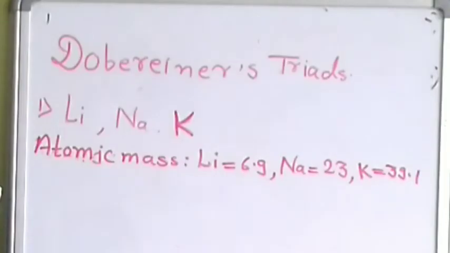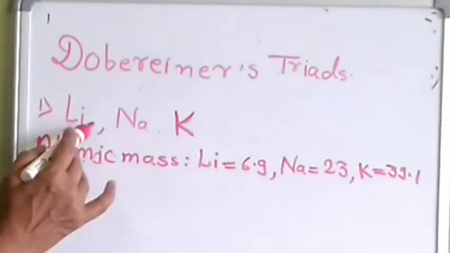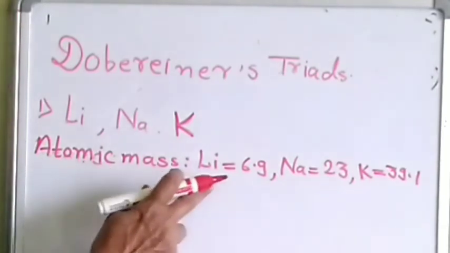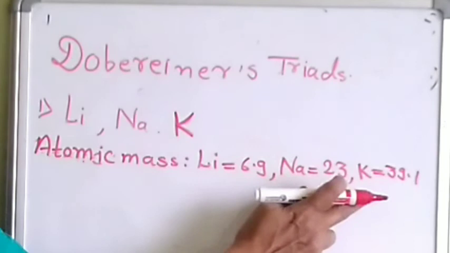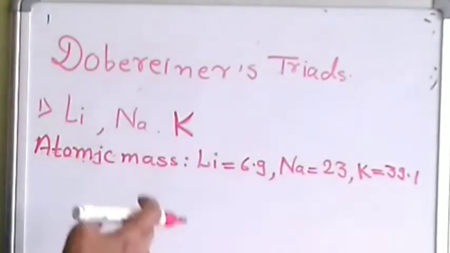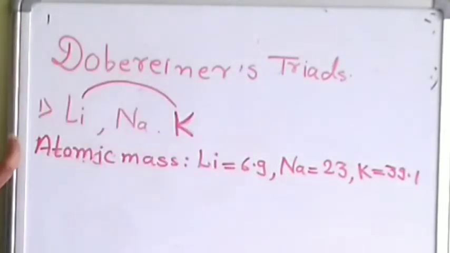First example of Dobereiner triad: lithium, sodium and potassium. Atomic mass of lithium 6.9, sodium 23 and potassium 39.1. First find the mean of lithium and potassium.